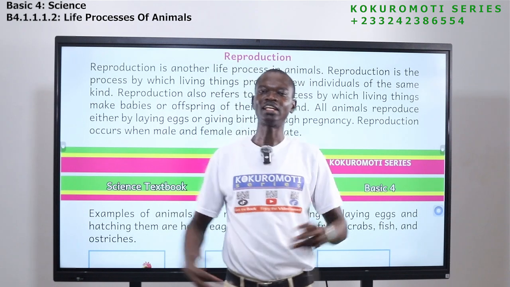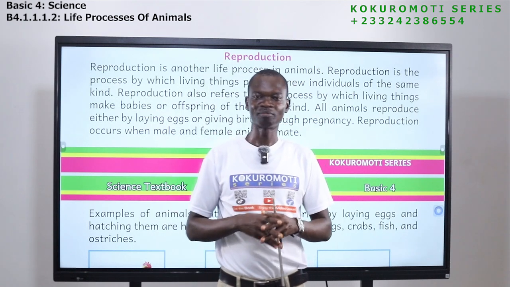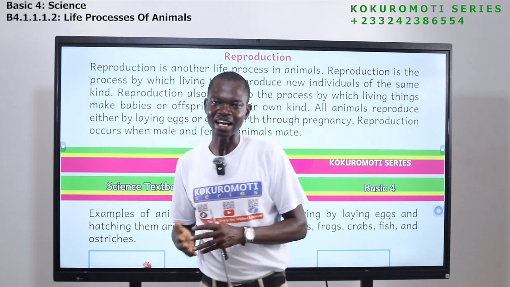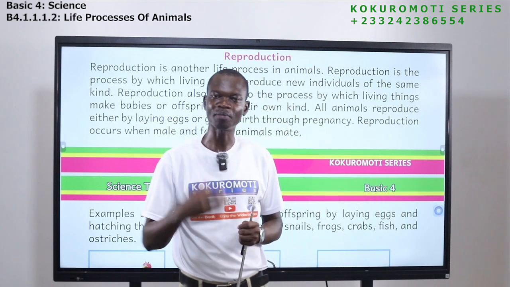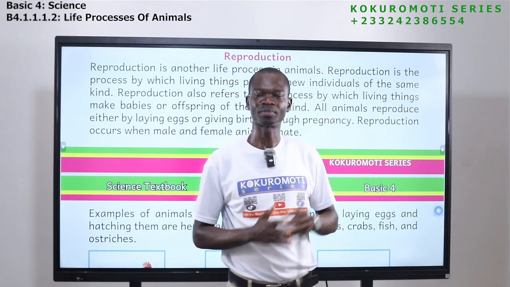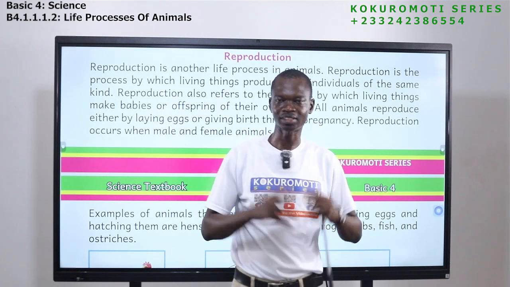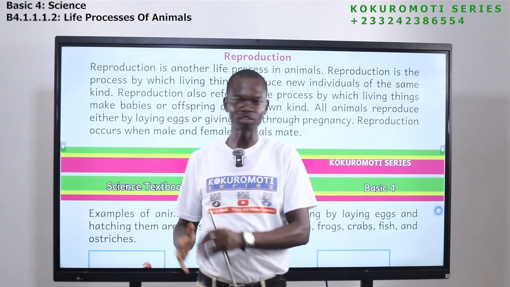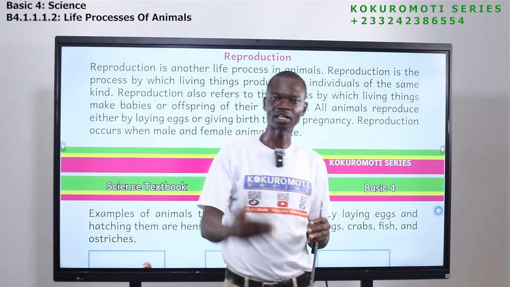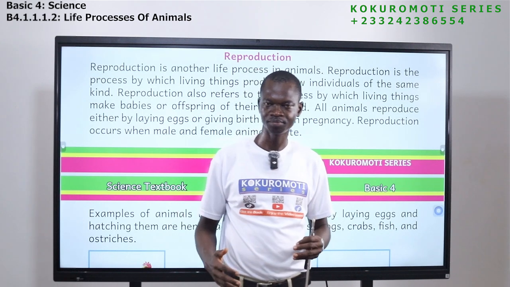Some too, they come together. They do their things. But pregnancy will not happen, but rather the female will lay eggs. So reproduction happens either by pregnancy or by laying and hatching of what? Eggs. Some animals lay eggs. Some animals, they don't lay eggs, they become pregnant. Like human beings, we become pregnant, we don't lay eggs.